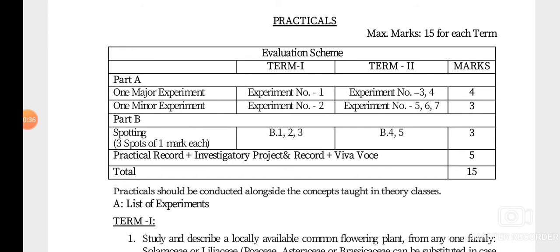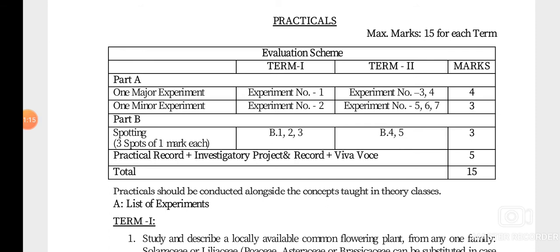The practical exam will be conducted after the Shira holidays, and you will be able to do the practicals only if you do them in the class, isn't it? So it is very important for everyone to come and attend the practical practice session, which will be conducted this Monday. And the practical exam will be like this only.